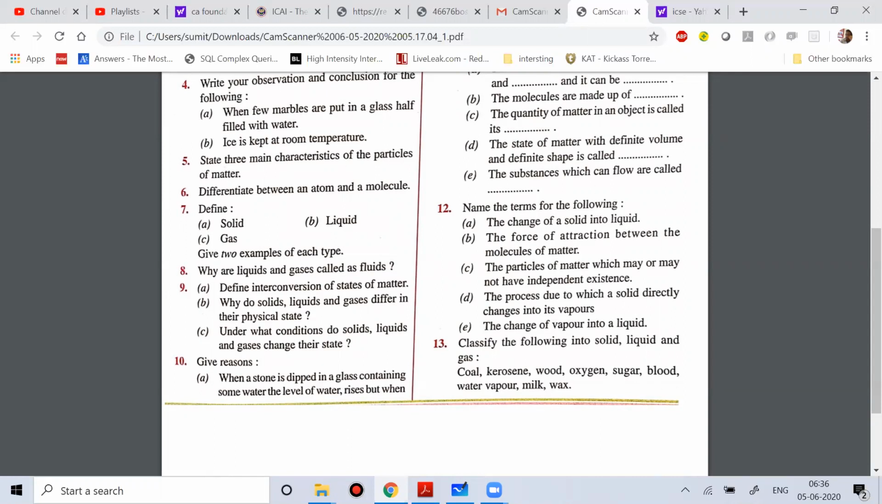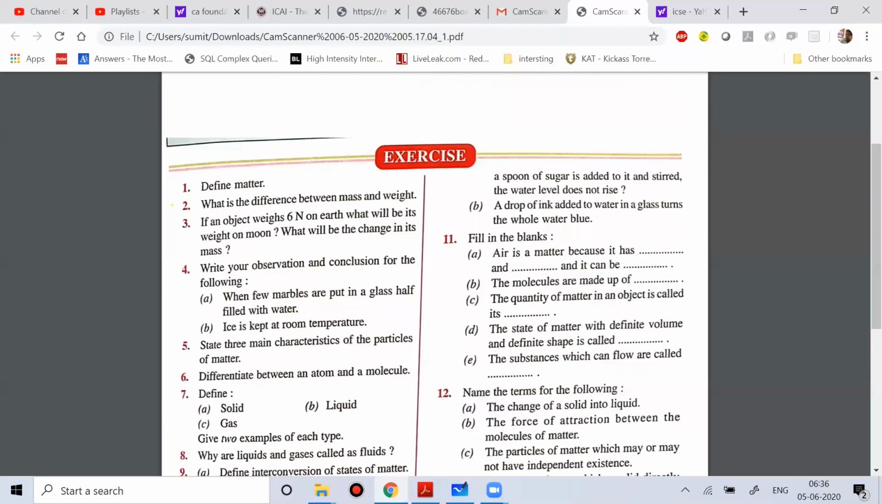Now give reason. When a stone is dipped in a glass containing some water, then the level of water rises. Okay, but when a spoon of sugar is added to it, the water level still does not rise. It is a very good question, guys.